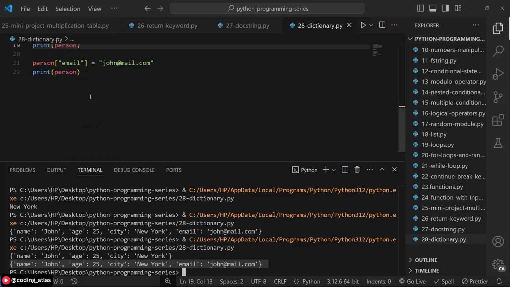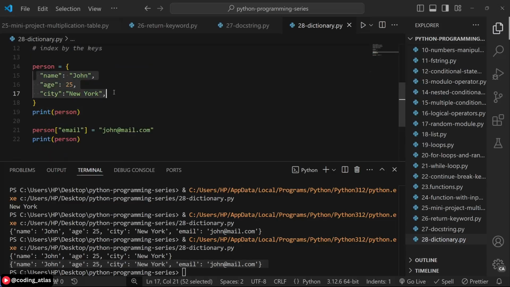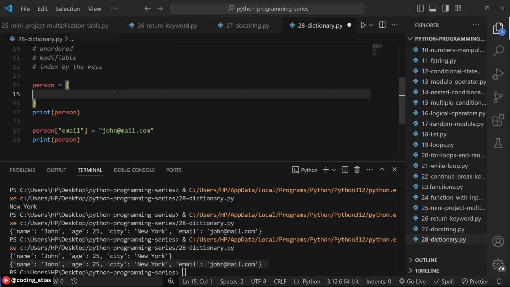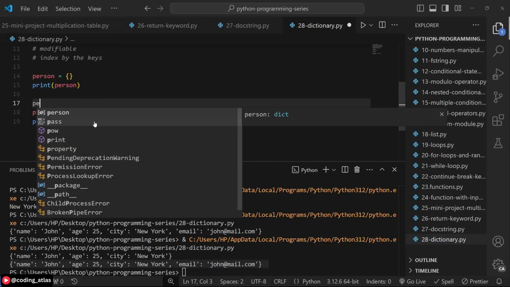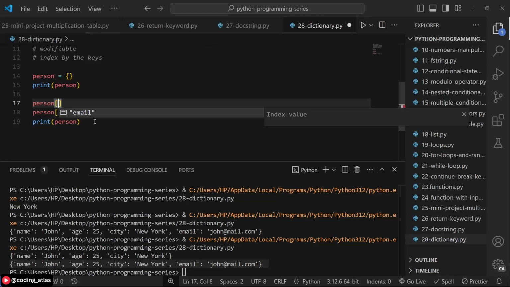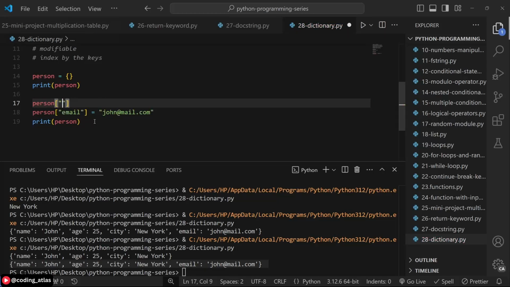You can also have an empty dictionary. There are times that you're working with this. You can define an empty dictionary like this, so you have person to be this. If you run this, the email key value pairs will be added to the dictionary also. So you can have person square bracket name, and you say the name is Bob, and the email is bob@mail.com.